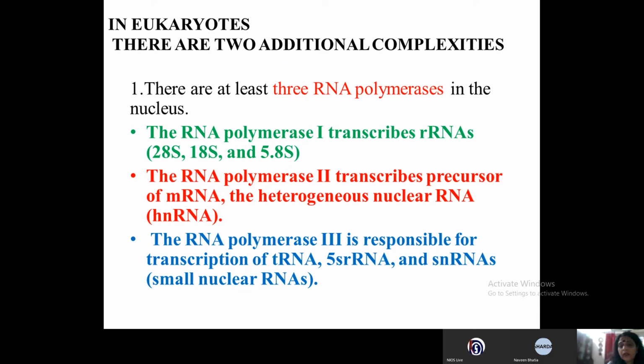It has to undergo a process of maturation to form the functional mRNA. Then the third one is RNA polymerase 3. Roman 3 is responsible for transcription of tRNA, and even the 5S RNA and the small nuclear RNA.